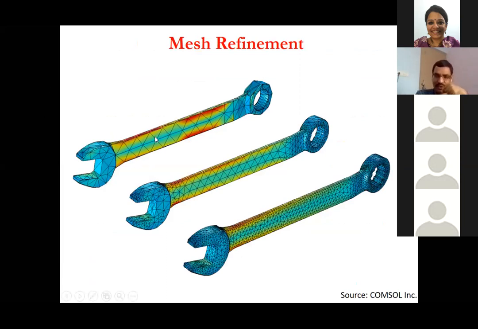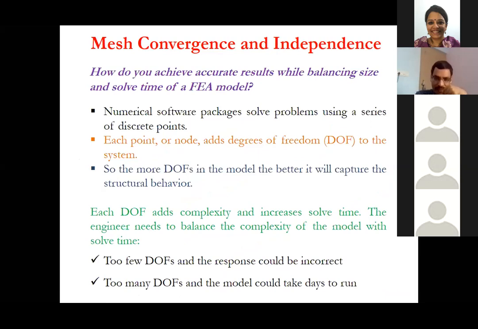Suppose you have, say, a human tibia. Here also you can see, if you have a curved surface and you have larger element size, then it will not cover all the curved portions. So your results will be inaccurate, because now you are not covering the whole domain. But if it is very fine, then it is covering every detail of the curved surface. So in his case, there were too few degrees of freedom, and that's why